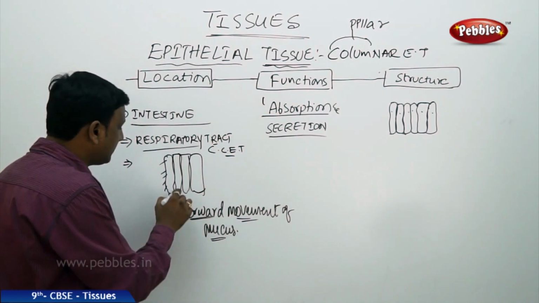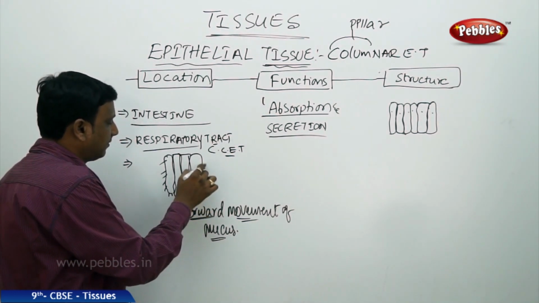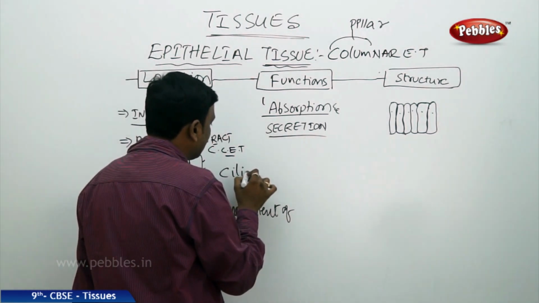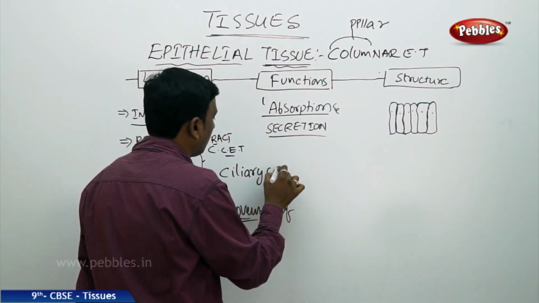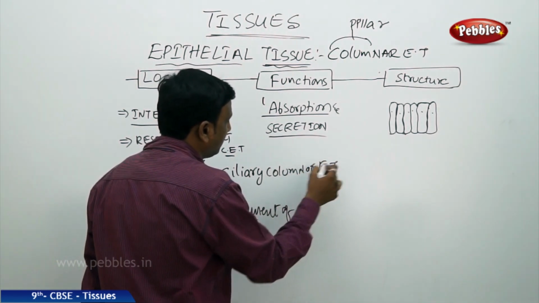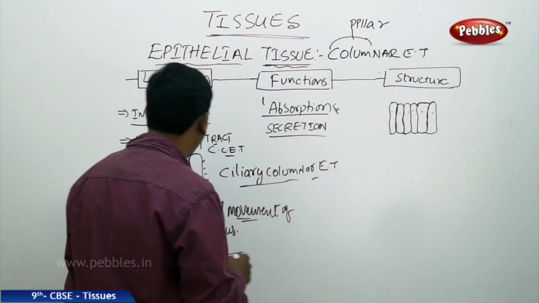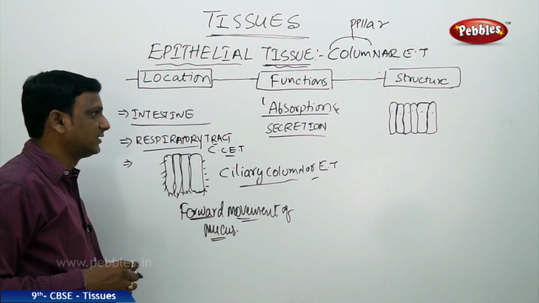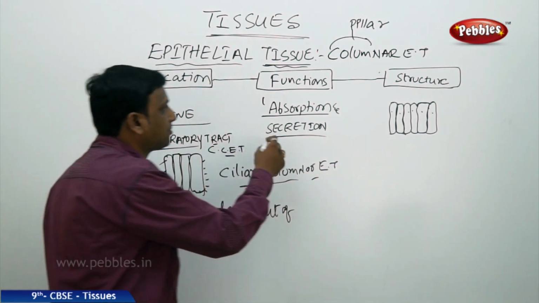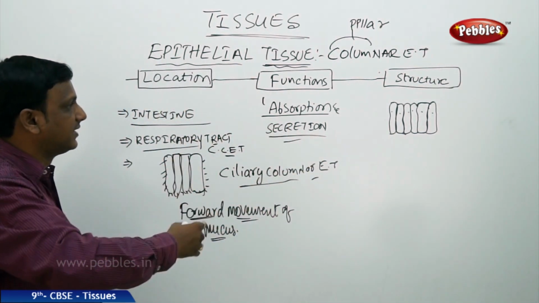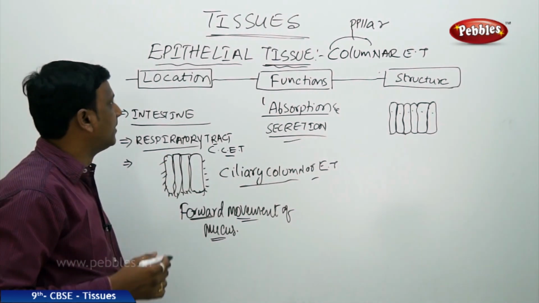As they have cilia, and it is a columnar epithelial tissue, you call it ciliated columnar epithelial tissue. That is the name given here, as they possess cilia in addition to the columnar shape. So the function is absorption and secretion. The structure is like columns, in the sense they look like pillars.